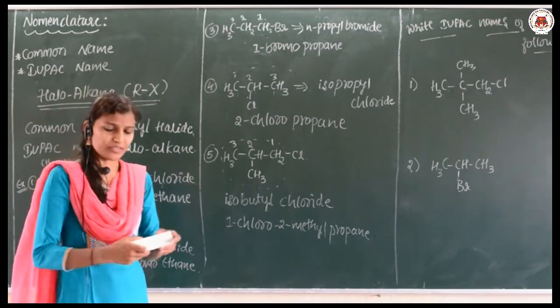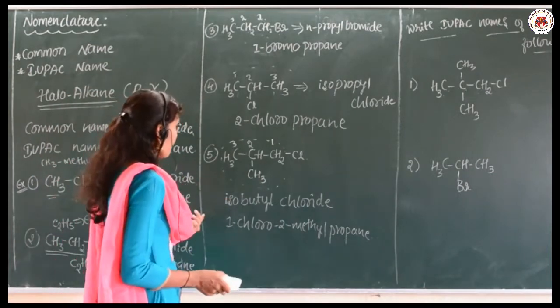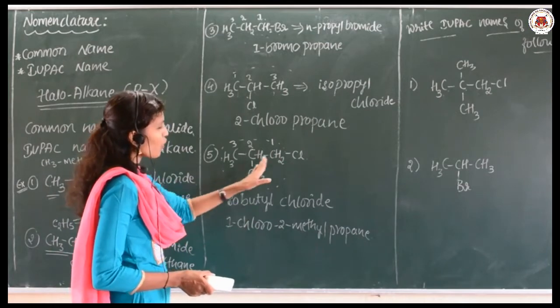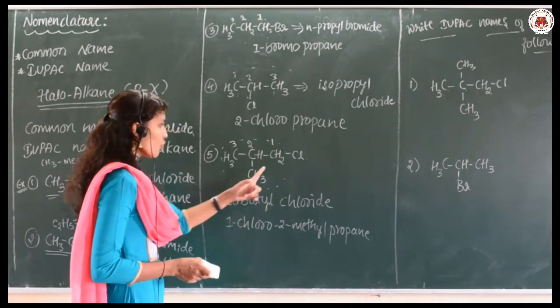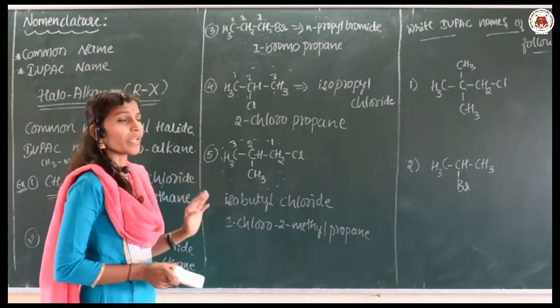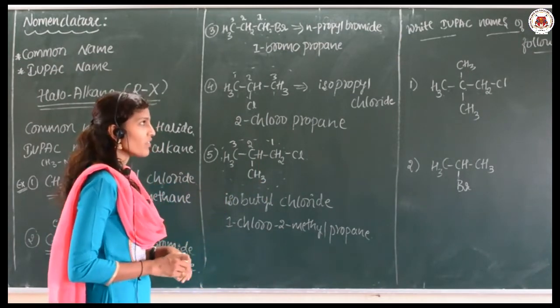Generally we can say that IUPAC naming is on the basis of rules. According to the IUPAC rules you have to number it. So here numbering is 1, 2, 3. So 1-chloro, 2-methyl propane is the IUPAC name of this compound.